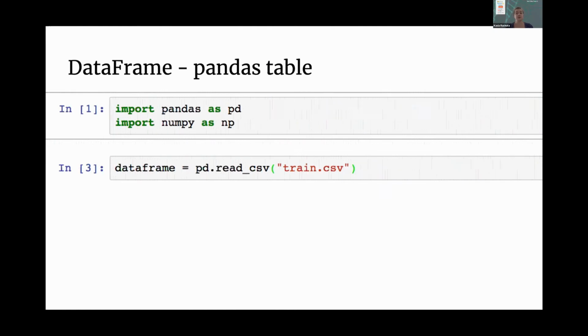We'll be using it once, which is why I need it, but my primary focus will be on Pandas. And here I import a CSV file called train.csv into a DataFrame. In this case, I will be using the Titanic data set. If any of you have ever tried to learn logistic regression, you probably downloaded that data set and used it. It's available on Kaggle.